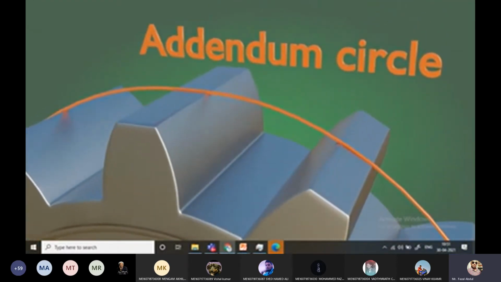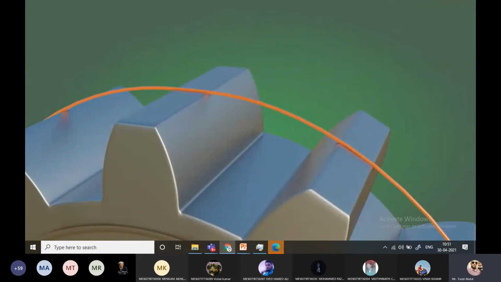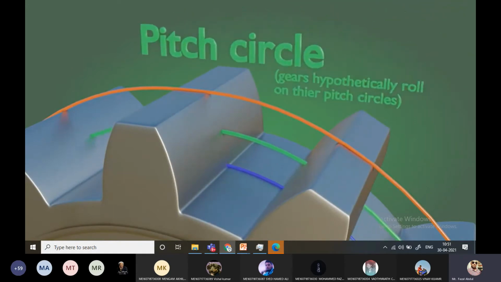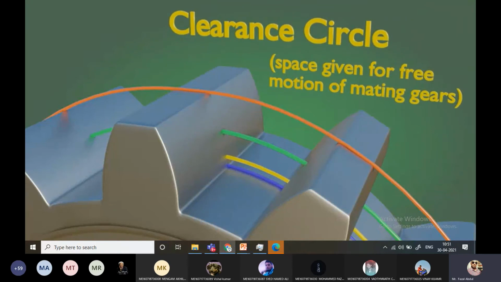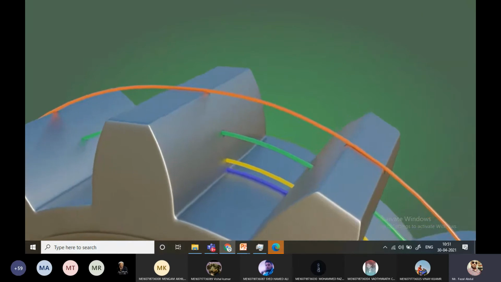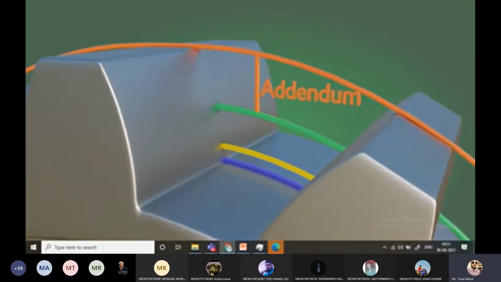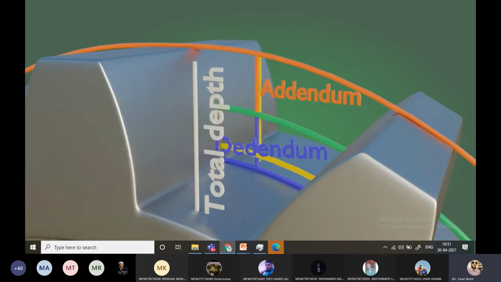This is the addendum circle passing over all the teeth. Dedendum circle, see here, passes from the root. Pitch circle is an imaginary circle. Clearance, from the blue line to the yellow line you can find the clearance. This radial height is known as addendum. The radial depth from the green line to the blue line is dedendum. This is the total working depth.